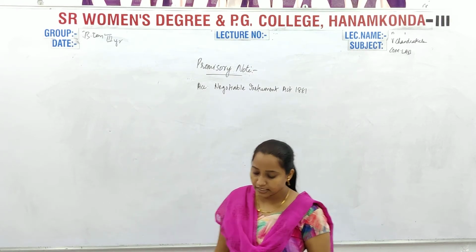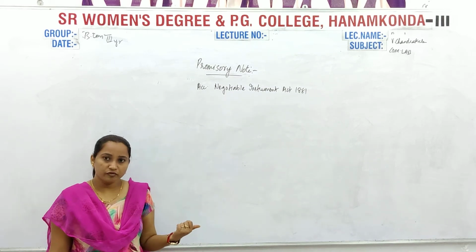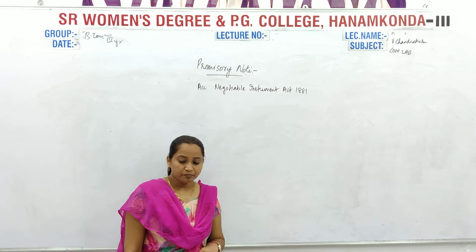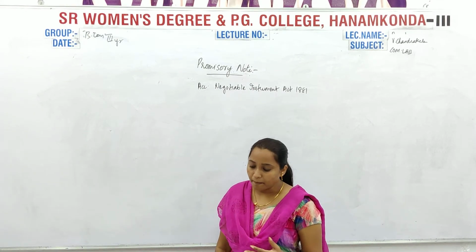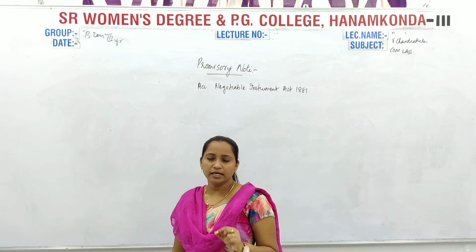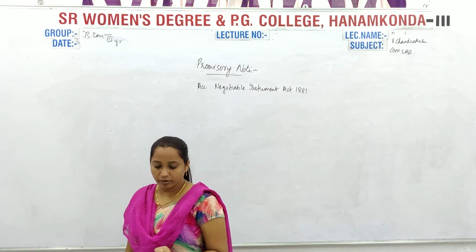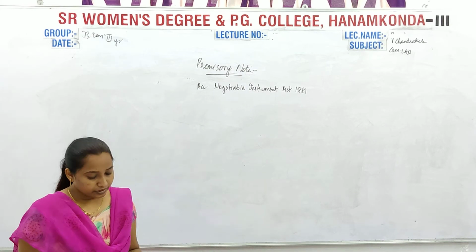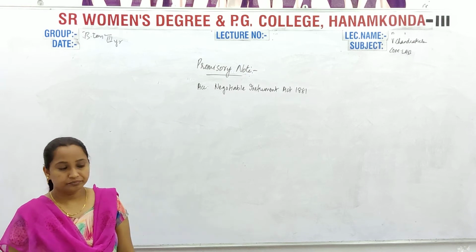It is an instrument which is unconditional, same like bills of exchange, and which is undertaken by the signature of a maker to pay a certain sum of amount to a certain person or to the bearer of the instrument.